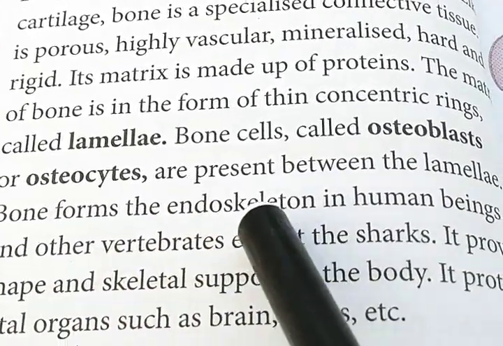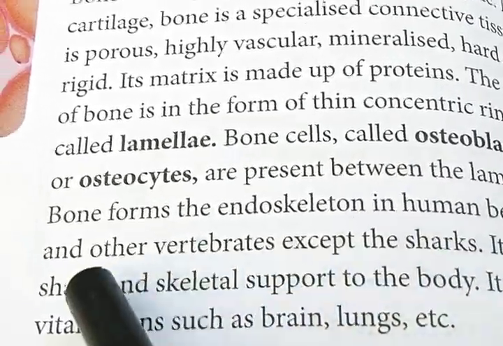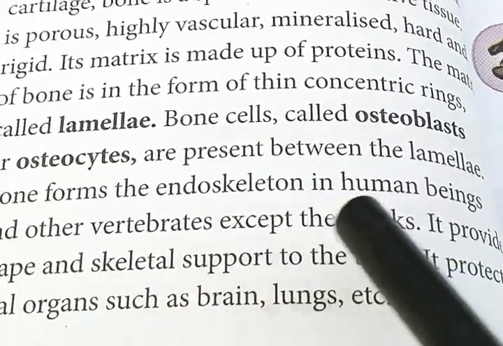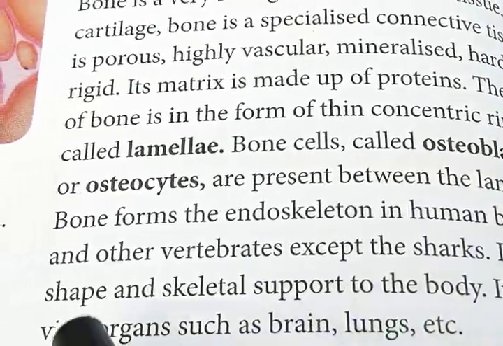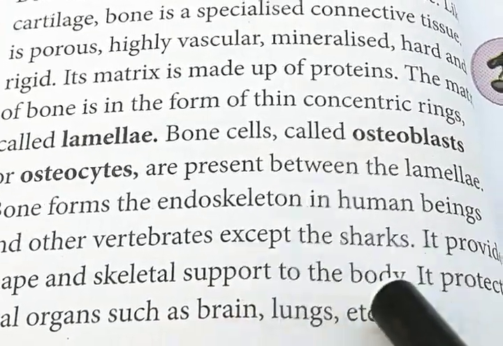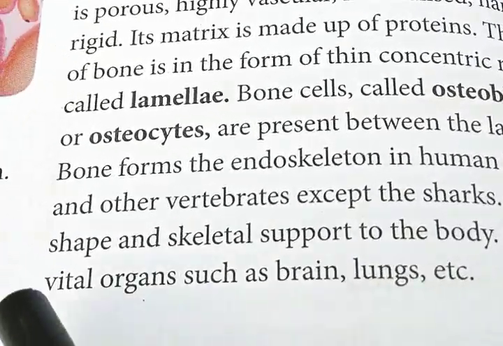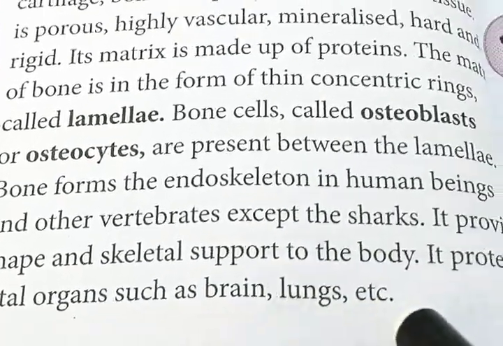Bone forms the endoskeleton in human beings and other vertebrates except the shark. It provides skeletal support to the body and protects vital organs such as the brain and lungs.